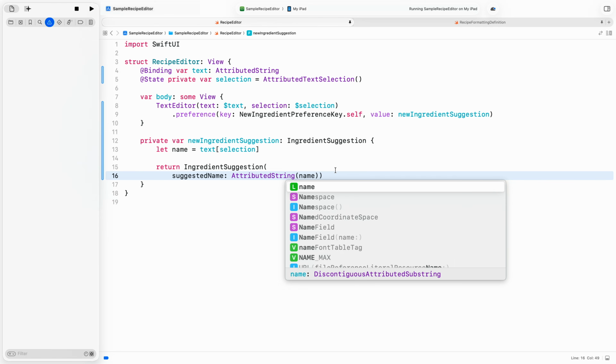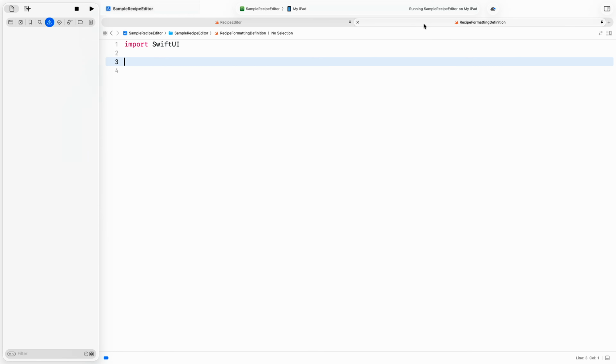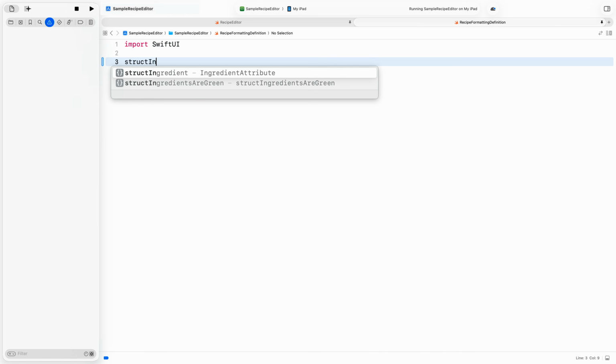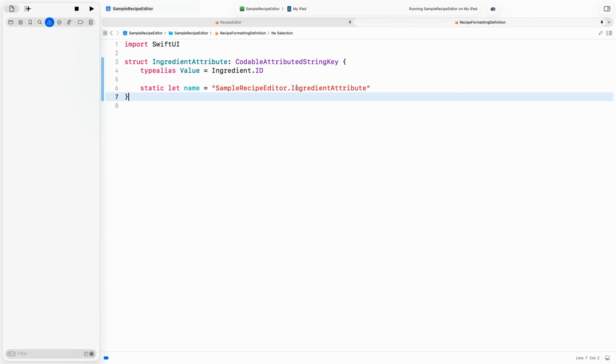But with everything Jeremy has shown me so far, I think I can go even further. I want to better visualize the ingredients in the text itself. The first thing I need for that is a custom attribute that marks a range of text as an ingredient. Let me define this in a new file. This attribute's value will be the ID of the ingredient it refers to. Now I'll head back to the property computing the ingredient suggestion in the recipe editor file.